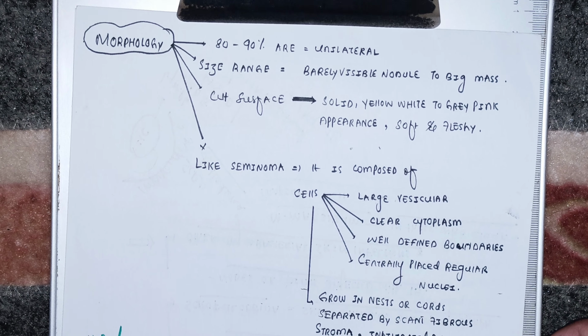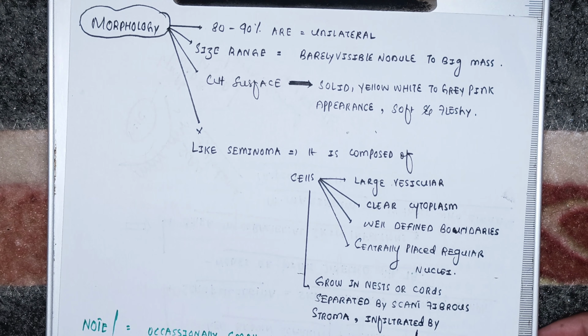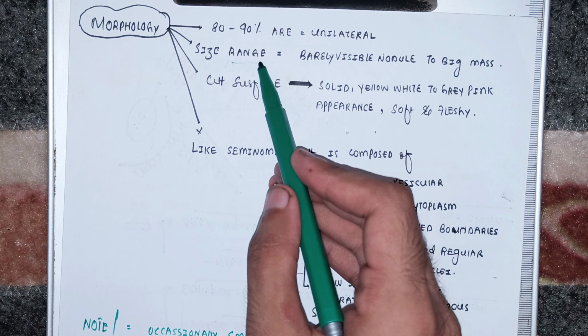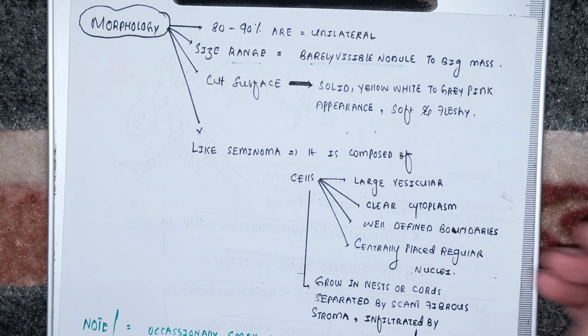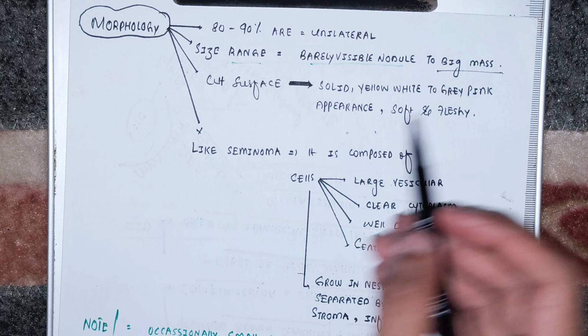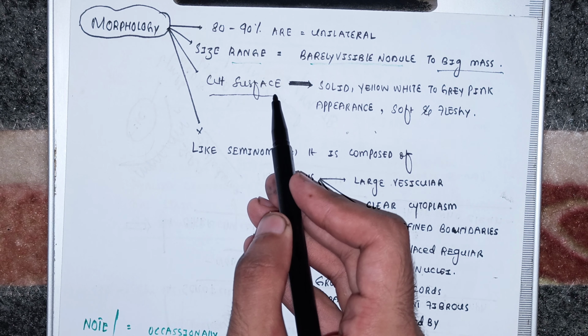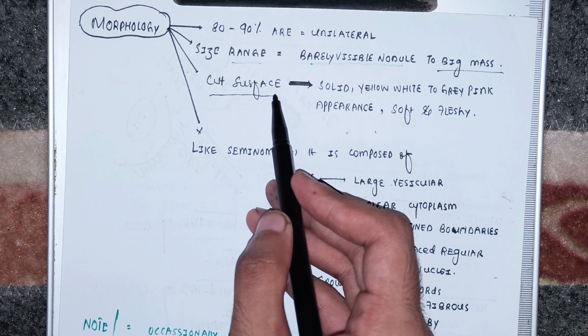Up to 80 to 90% of dysgerminomas are unilateral. That means they involve a single ovary, only one ovary. And the size of the dysgerminoma ranges from a barely visible, very small nodule to a big mass. So, size range.